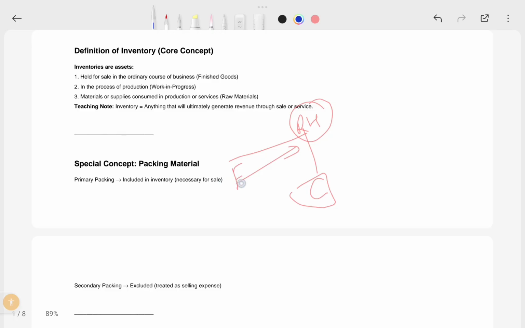After that, if you send the item from your retail house to the customer address, this transport cost is not included. That would be a selling expense, not a cost of inventory.